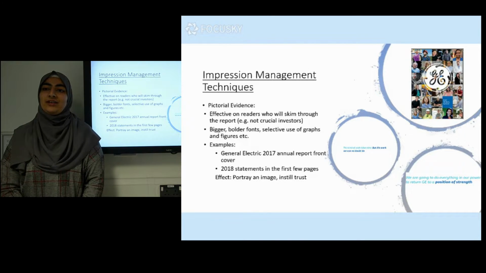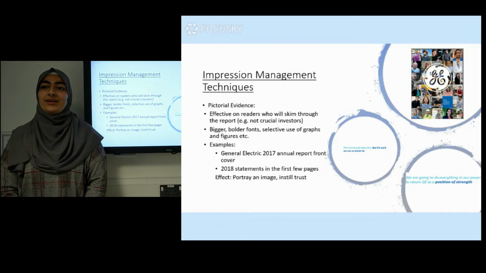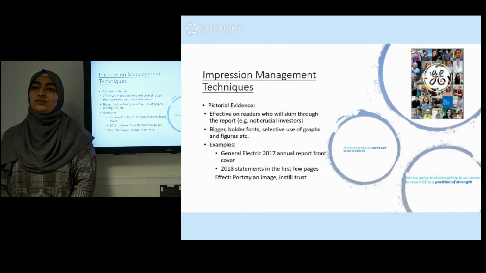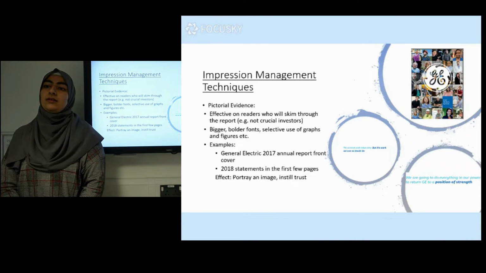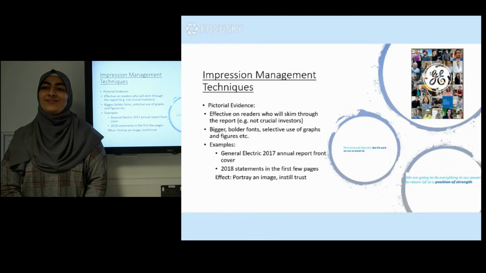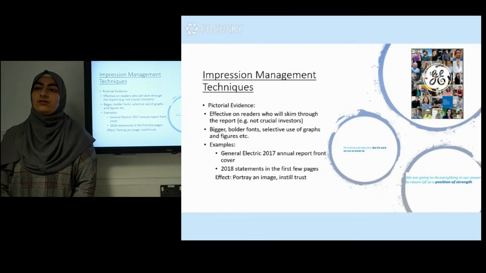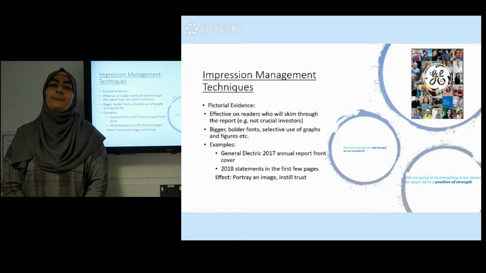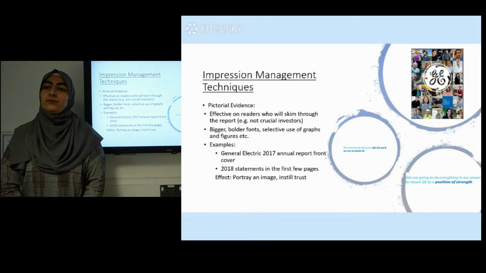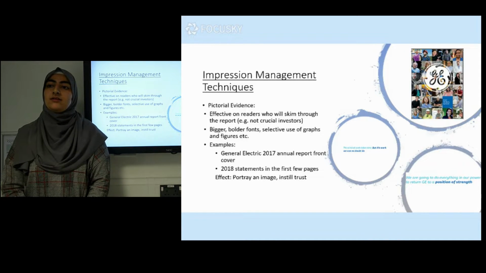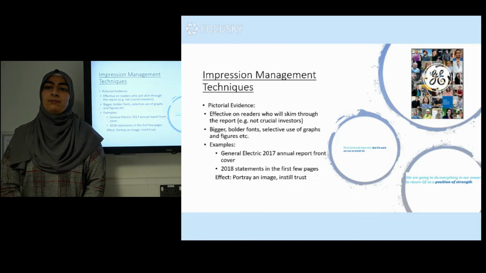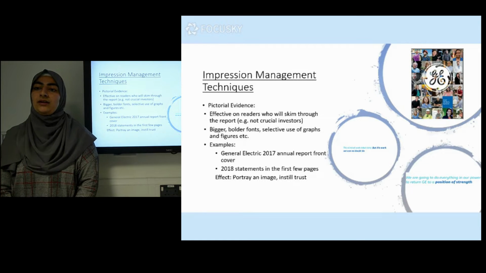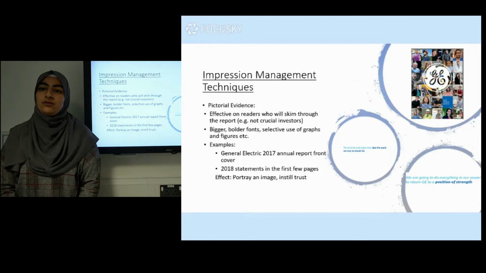In this way, impression management has been used to instill trust in the company and exaggerate its capabilities to change following an earnings restatement. This technique can also be seen on page 8 of the report, which highlights the significant revenues each sector of the company has made. However, further down, the report also states that it has sold 4 of these sectors, inflating revenue by around $5.9 billion. Therefore, this technique may not always be successful, as it is built on the assumption that all shareholders will not fully analyse the report. In the case that they do, this will have the opposite effect than the company first intended.